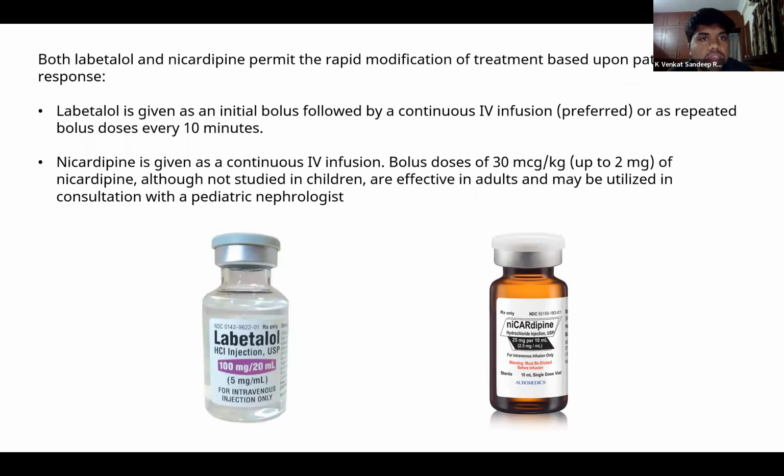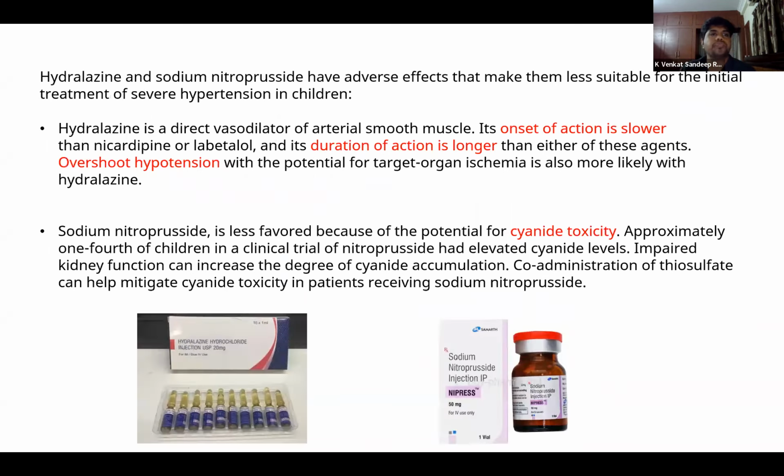Labetalol can be given as an initial bolus followed by infusion, and nicardipine can also be given as an infusion. Bolus doses are generally recommended in adults, but there are no pediatric studies where nicardipine was utilized as boluses. So why are hydralazine and sodium nitroprusside less preferred?